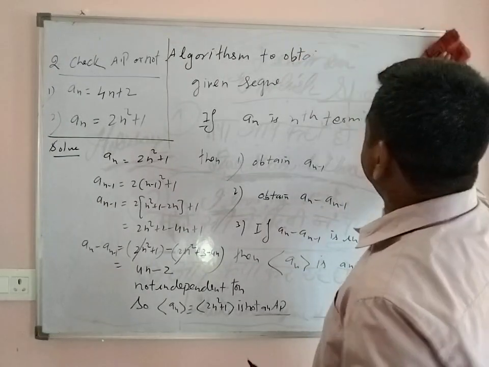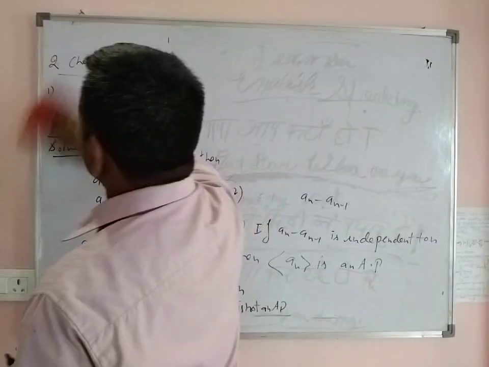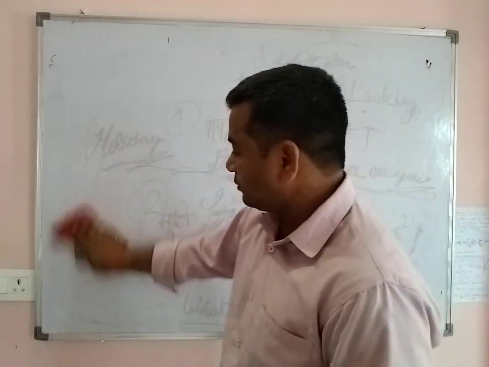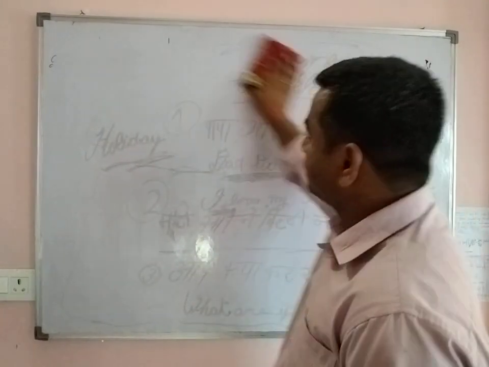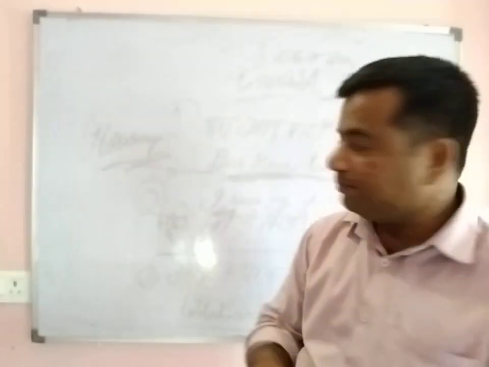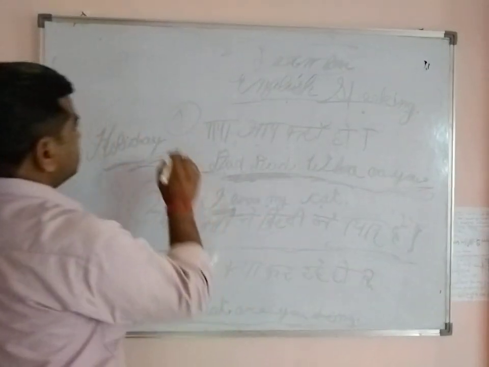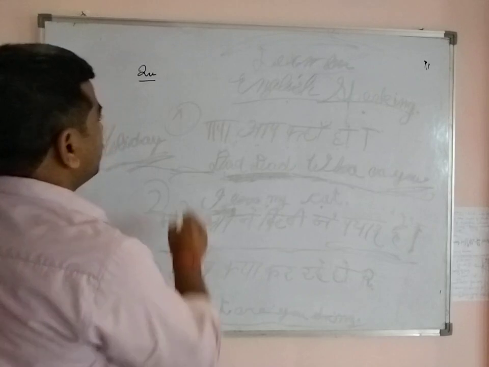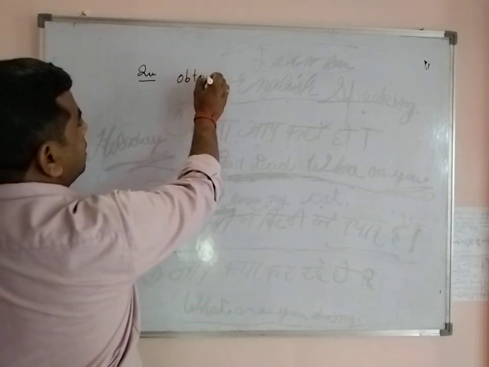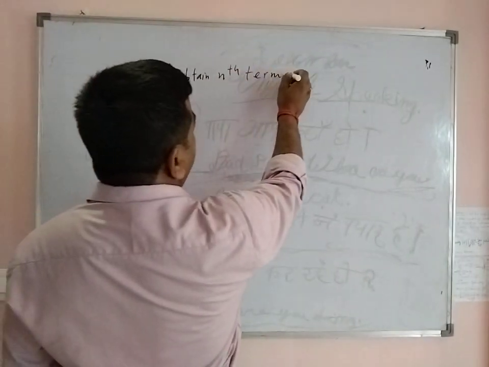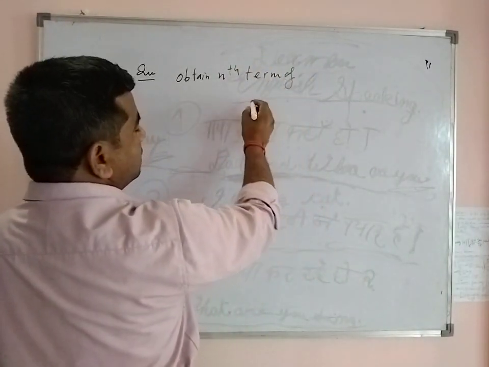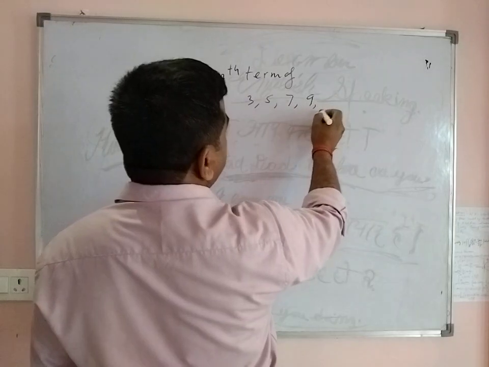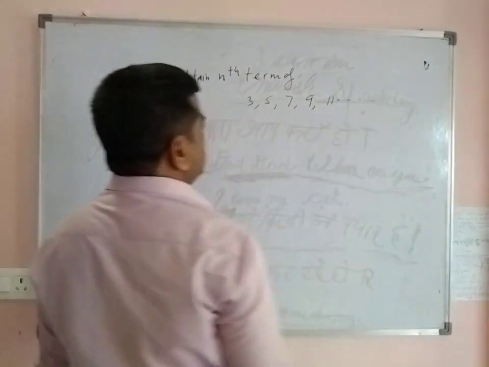Next, a simple problem. Here the question is: obtain the nth term of the progression 3, 5, 7, 9, 11 and so on.